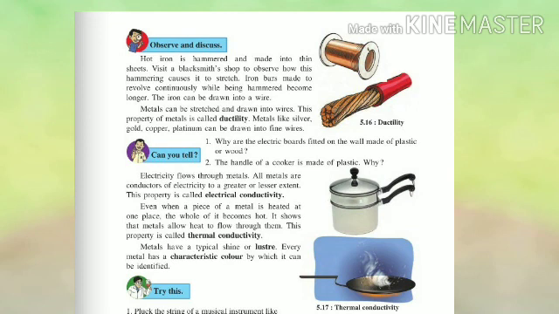Electricity flows through metals. All metals are conductors of electricity to a greater or lesser extent. This property is called electrical conductivity. Even when a piece of metal is heated at one place, the whole of it becomes hot. It shows that metals allow heat to flow through them. This property is called thermal conductivity. Metals have a typical shine or luster. Every metal has a characteristic color by which it can be identified.